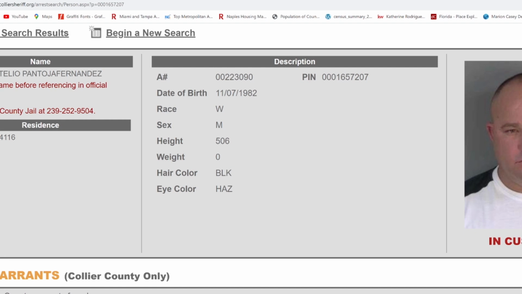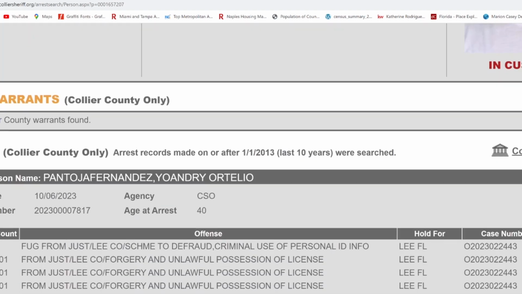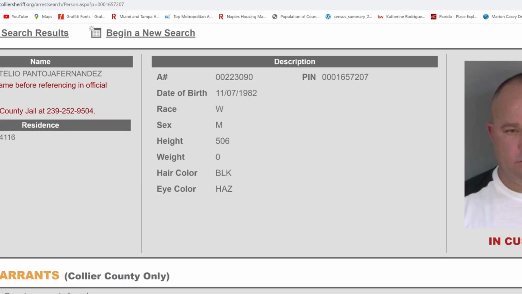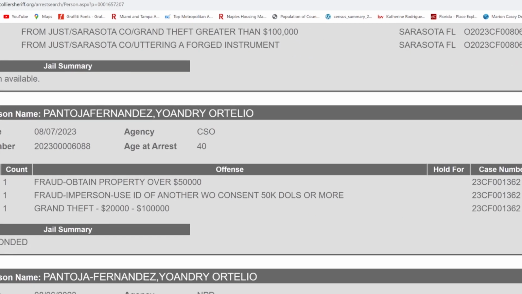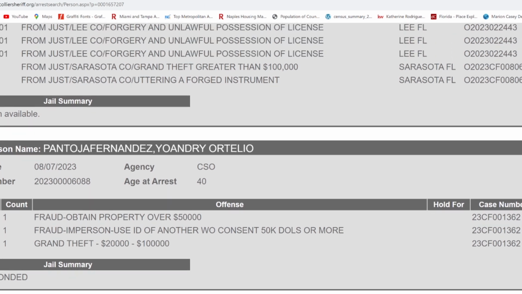So this guy, he was running a scam. What he was probably doing, I'm going to assume, is that he had fake driver's licenses, fake credit cards, and he was going around applying for credit for vehicles that would then get stolen. That's one possibility. Of course, we don't know exactly what he was doing, but the nature of these crimes would suggest that he's a professional scam artist. Yeah, there it is. He's done it in the past before: obtaining property over $50,000, impersonating, use of an ID. Exactly what I thought he was doing, and it's not his first time doing it. Just in 8/20, so just 2 months ago, they caught him doing it already, and he's back at it again.